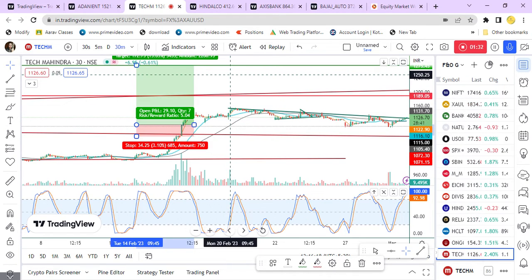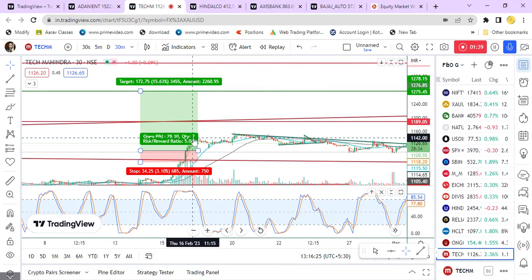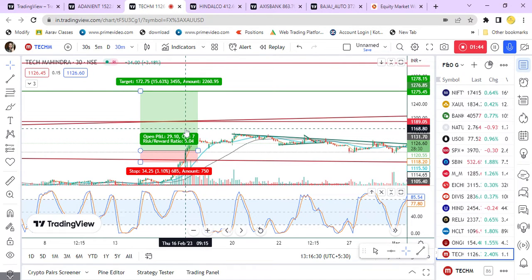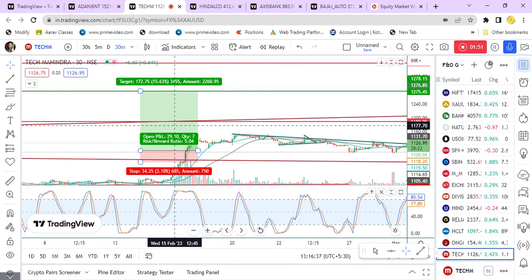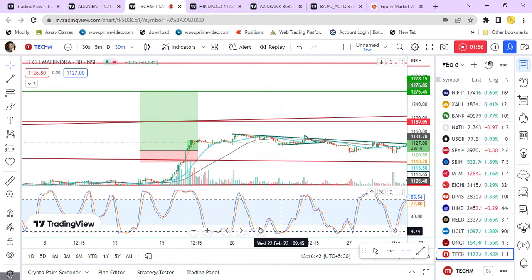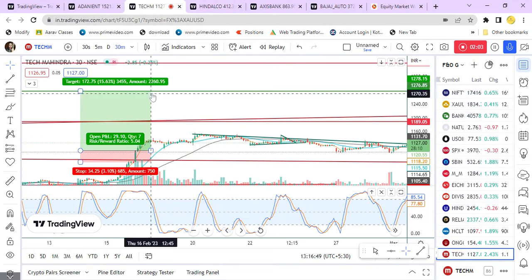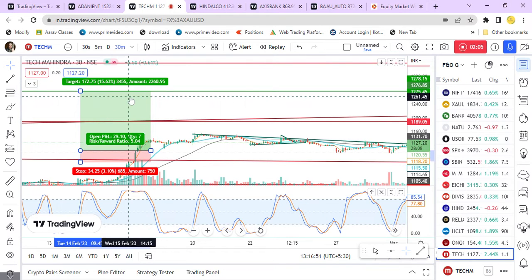So if we buy 7 quantity, if we place the cursor over here, you can see quantity bought is 7. If stop loss hits, we'll lose 750, or if the target hits, we'll be in a profit of 2260. 2260 will be the profit. So this is about Tech Mahindra.